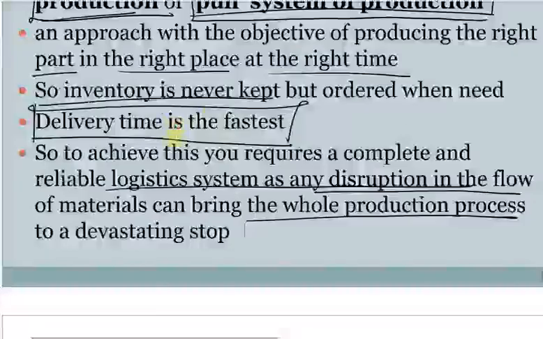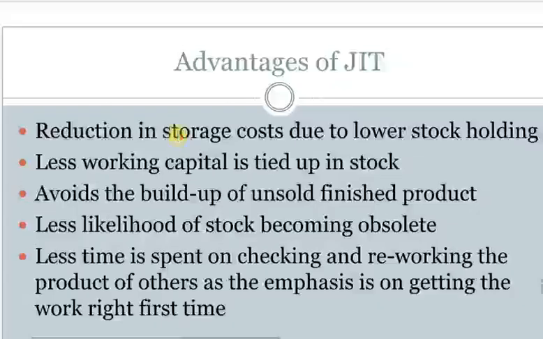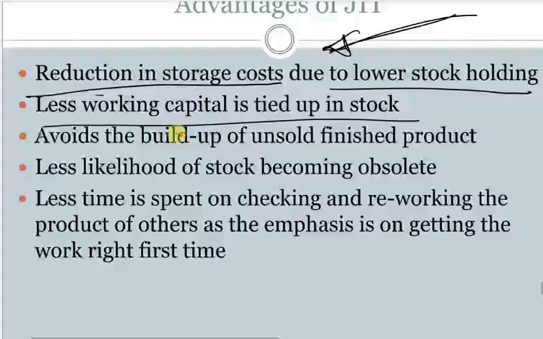So everything is perfect just on time. The advantages of just in time is that it reduces stock costs due to low cost holding. So we're saying you don't actually keep a lot of stock, so that will reduce your holding cost or stock storage cost. Less working capital is tied up because you're not actually buying a lot of inventory that you're just storing. Your working capital is never tied up, right? It avoids building up of unsold finished goods, right? You're only gonna produce when there's an order, so there's no build up of unfinished goods.